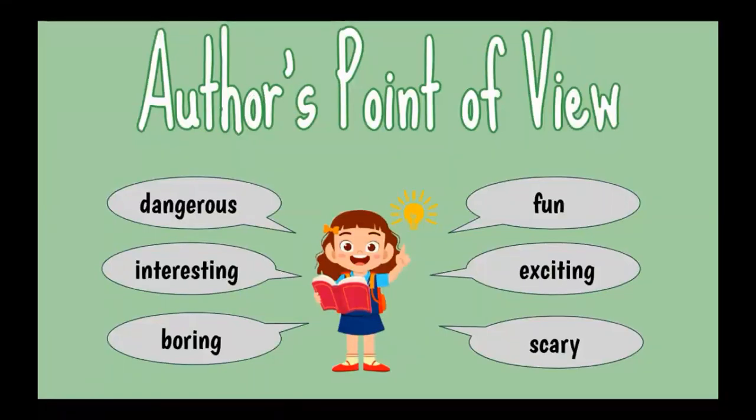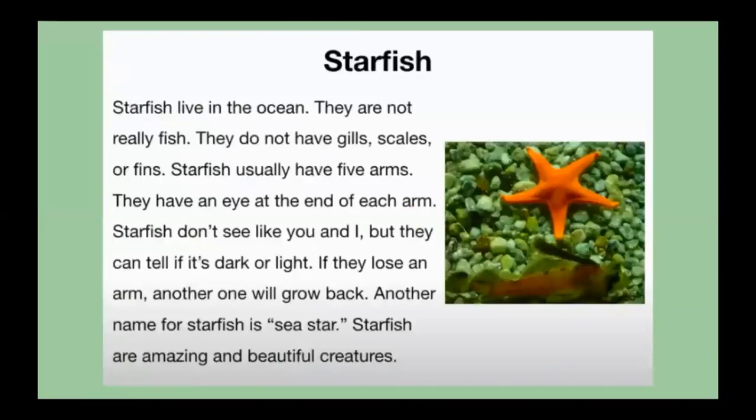Now let's read a passage and see if we can tell how the author feels about a topic. Starfish. Starfish live in an ocean. They are not really fish. They do not have gills, scales, or fins. Starfish usually have 5 arms. They have an eye at the end of each arm. Starfish don't see like you and I, but they can tell if it's dark or light. If they lose an arm, another one will grow back. Another name for a starfish is sea star. Starfish are amazing and beautiful creatures.